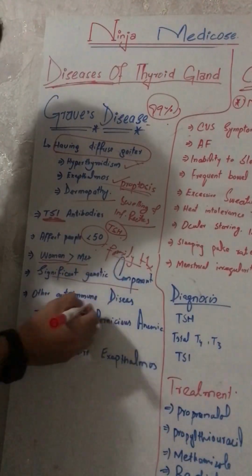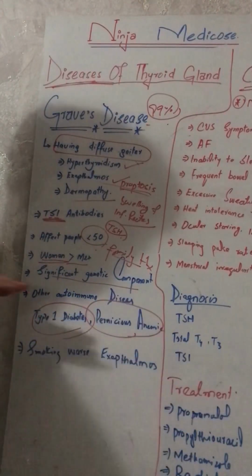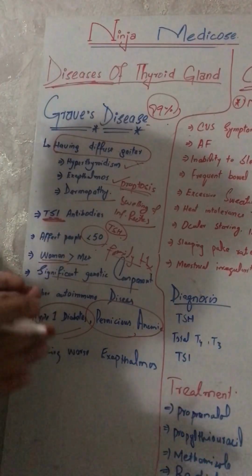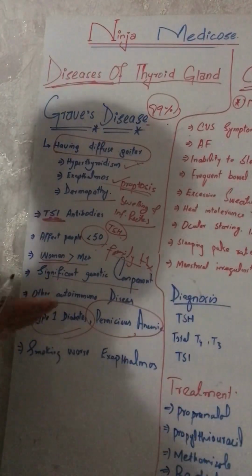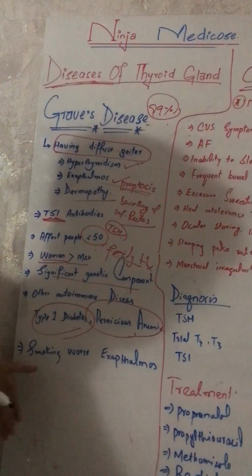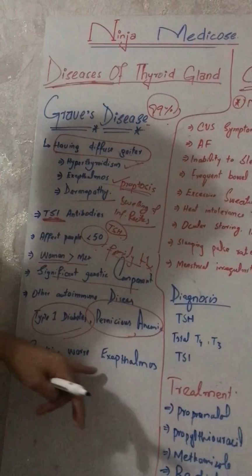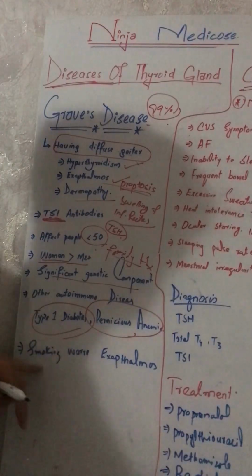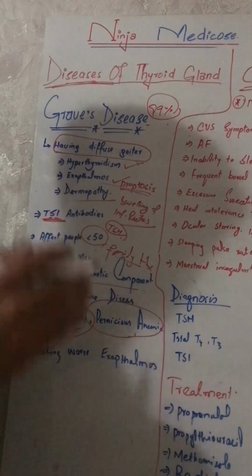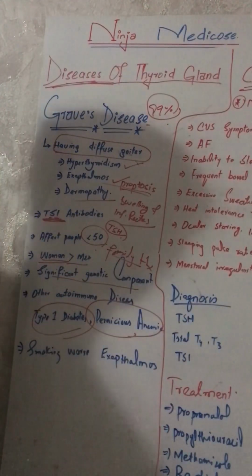Other autoimmune diseases like type 1 diabetes and pernicious anemia also increase the chances of Graves' disease, because Graves' disease is also an autoimmune disorder. And when someone has Graves' disease and is also smoking, it worsens the exophthalmos, the protrusion of the eyeball.